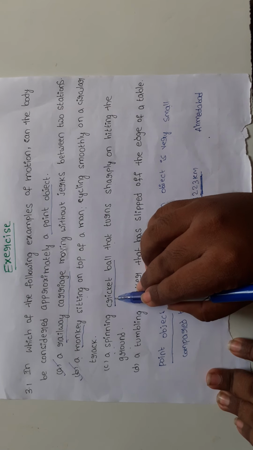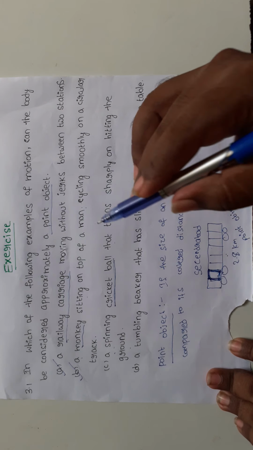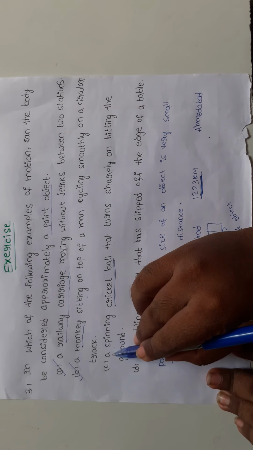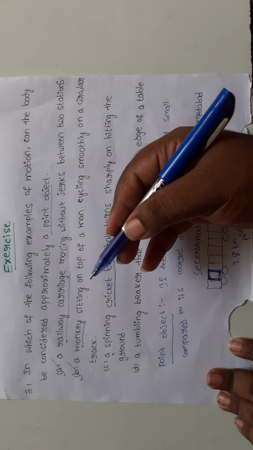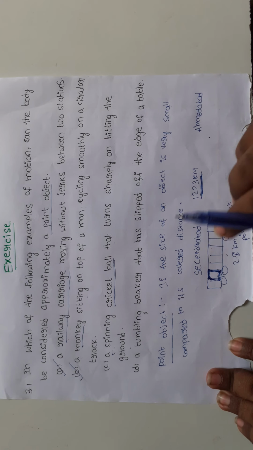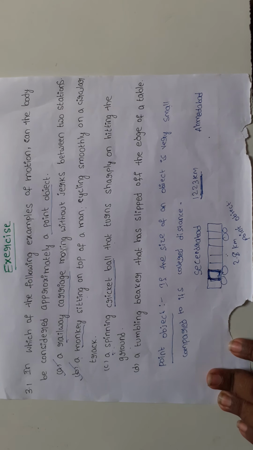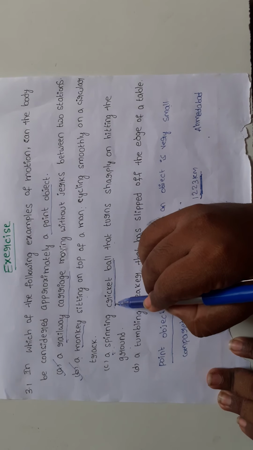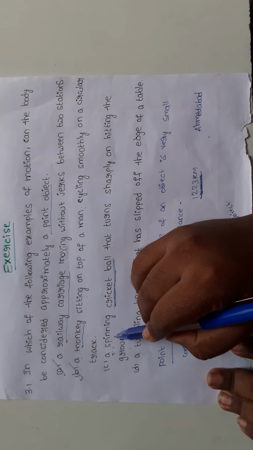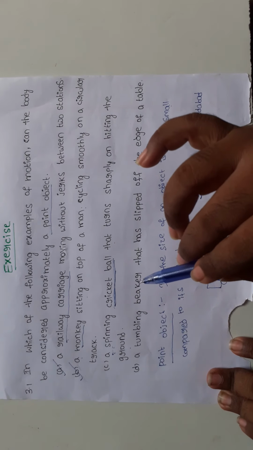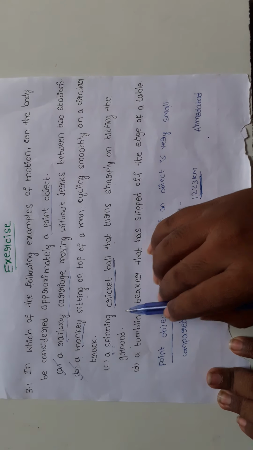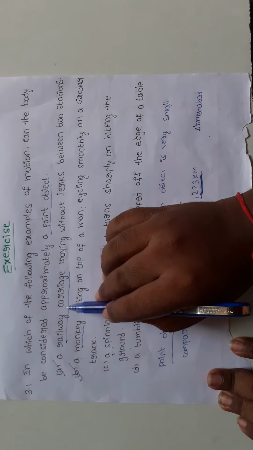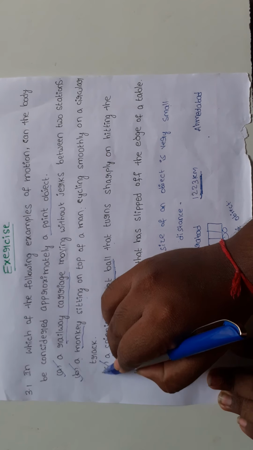Here the size of the cricket ball is very small, but the object is in spinning rotatory motion. We are studying only straight line motion here, but the cricket ball is in spinning rotatory motion. In that situation we can't treat the object as a point object.